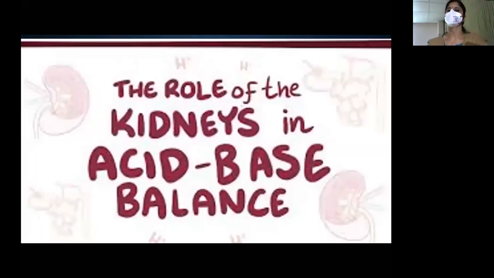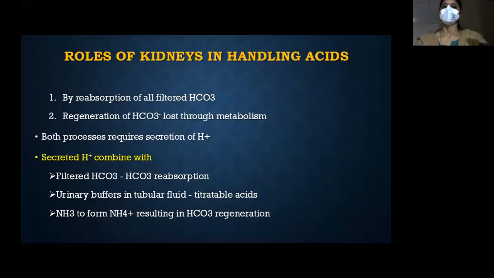So what is the role of the kidney in acid-base handling? It has to reabsorb all the filtered bicarb. Whatever is there in plasma is being filtered through the glomerulus. The proximal convoluted tubule has the job of absorbing the filtered bicarb. About 80 to 90% of the bicarb that is filtered is reabsorbed in the proximal convoluted tubule.